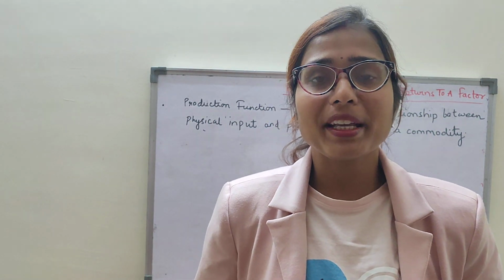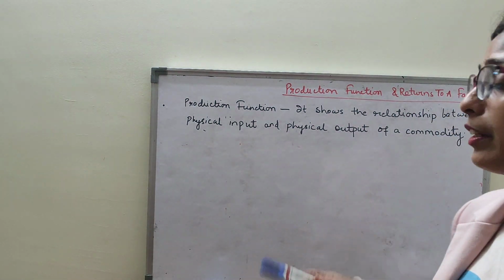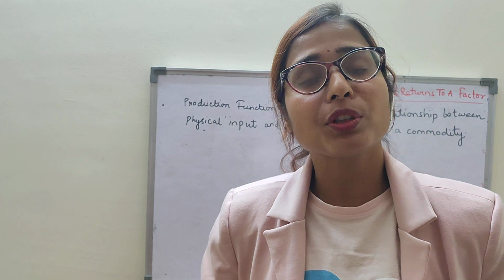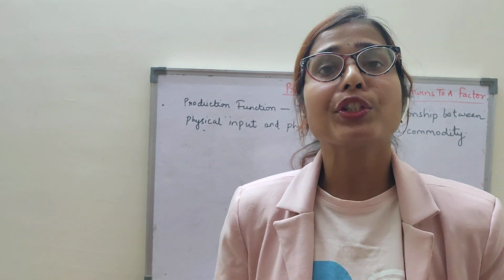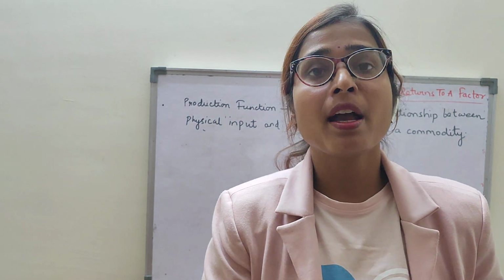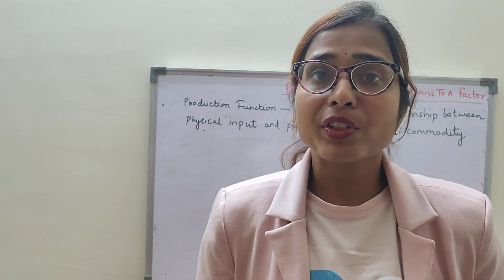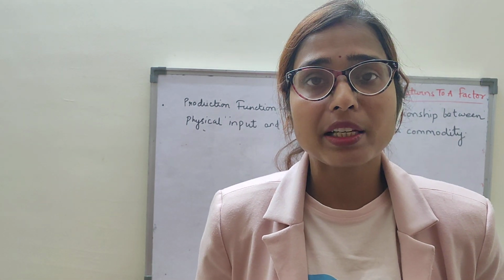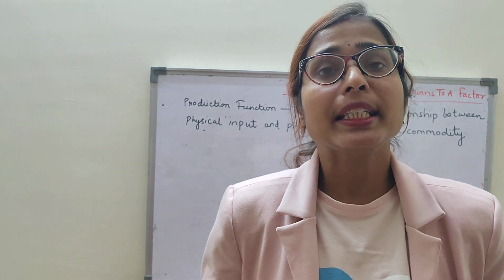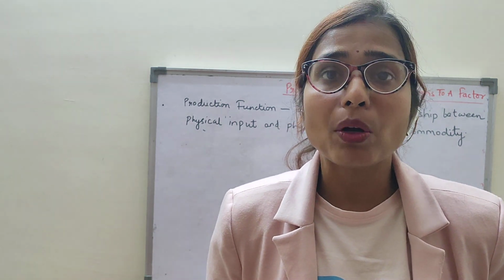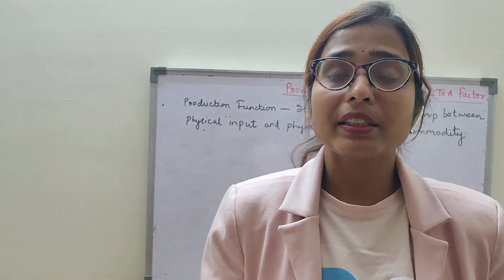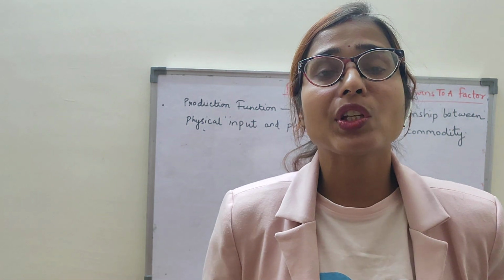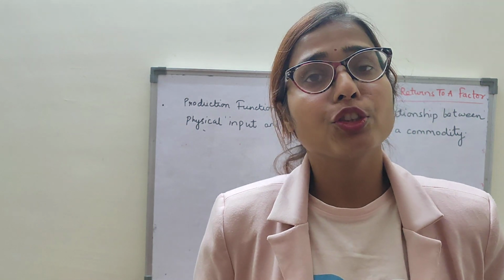So today's topic is the production function and returns to a factor. Children, in the previous lesson we understood the consumer, who constitutes one part of the market and demands goods and services to satisfy their wants. We as consumers demand goods and services to satisfy our wants. Now in this chapter we will study the other part of the market, that is the producer or firm, who produces goods and services for the satisfaction of the consumer's want.